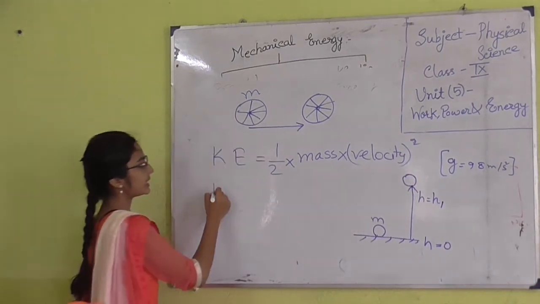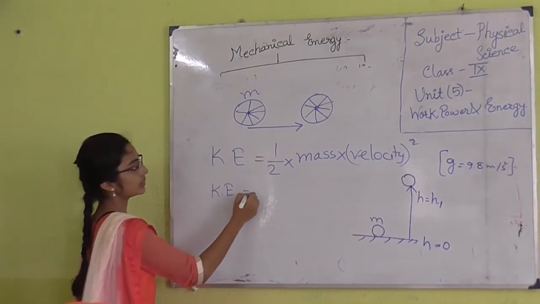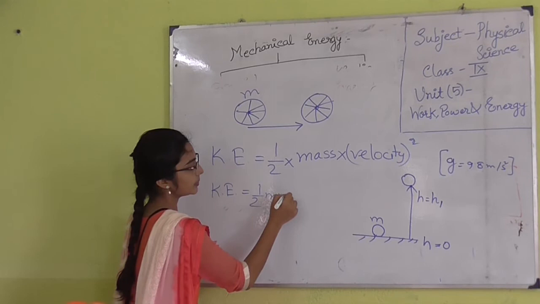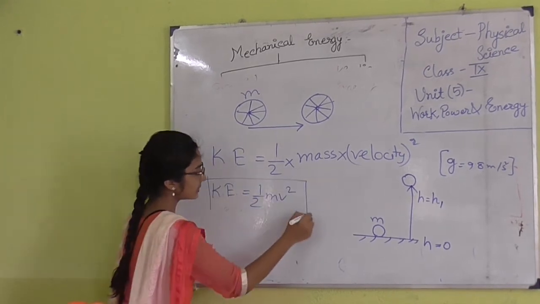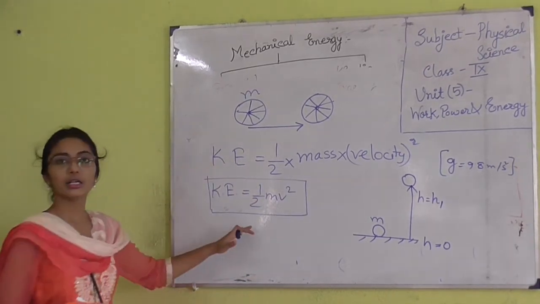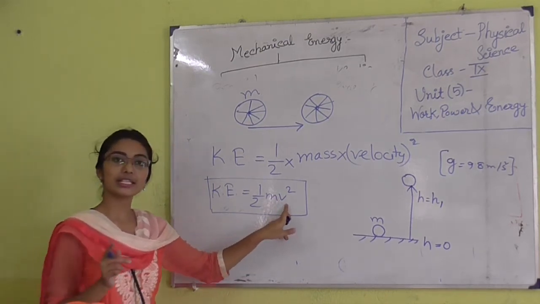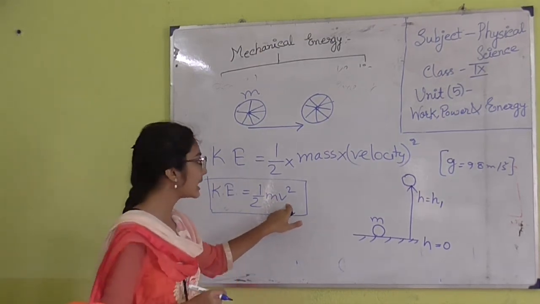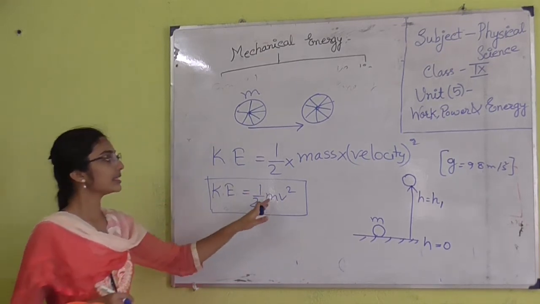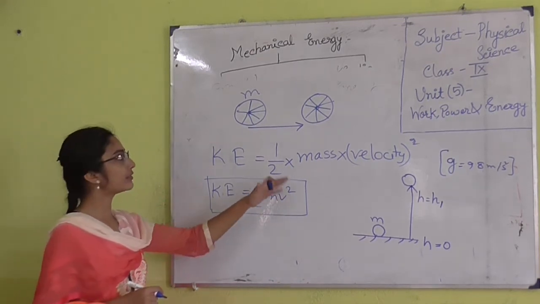So, its expression is Ke equals half mv square. This is the kinetic energy of a moving body, because when a body is moving, it has some velocity. So, you have to multiply half into m into that velocity square.